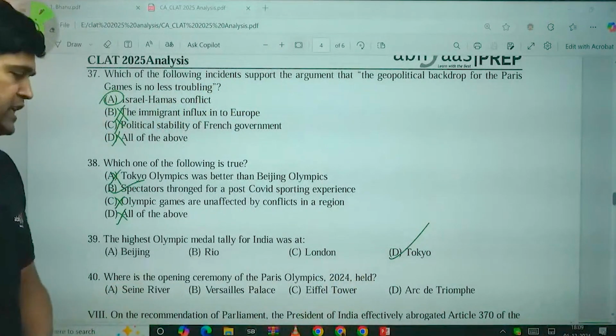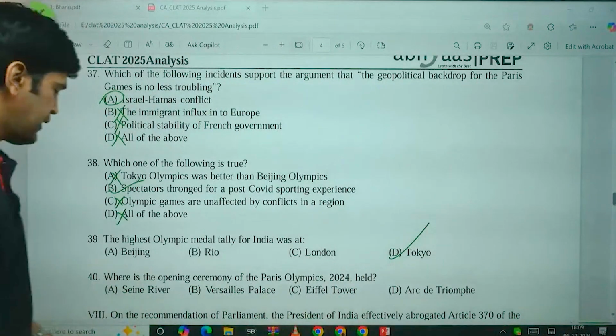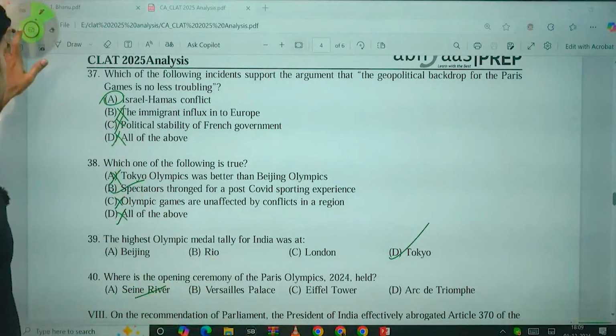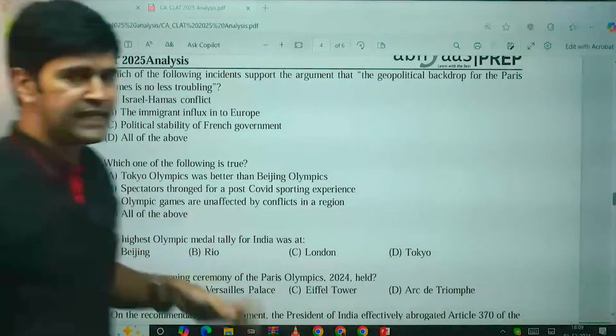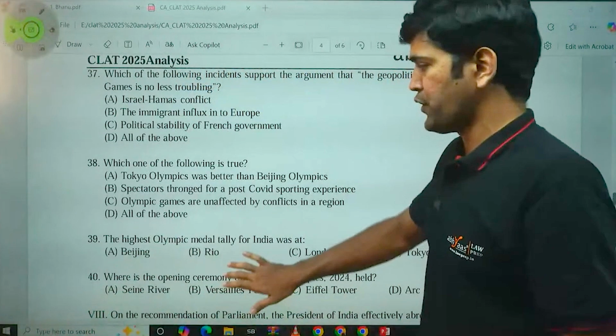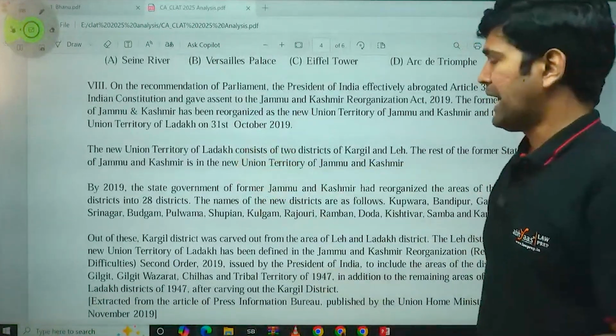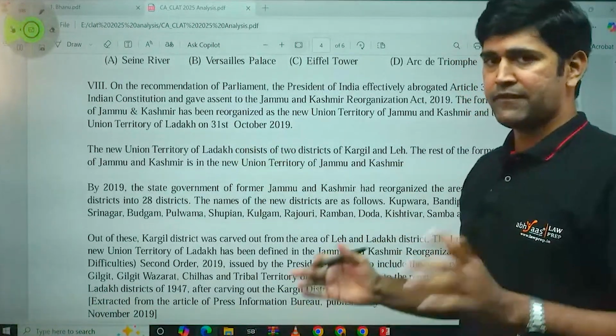Where is the opening ceremony of the Paris Olympics held? It is held on the banks of Seine River. Again, a direct question from the passage. Even without looking at the passage, you can directly answer this question. Next passage. Again, this is from Polity, article 370, abrogation.